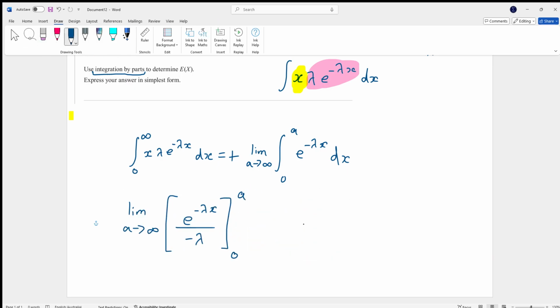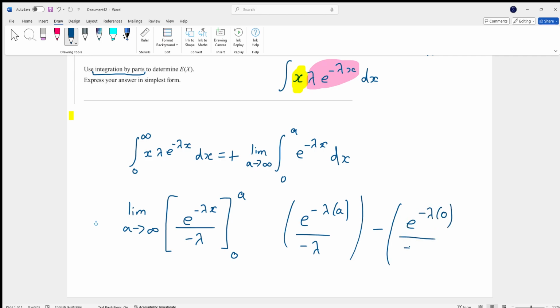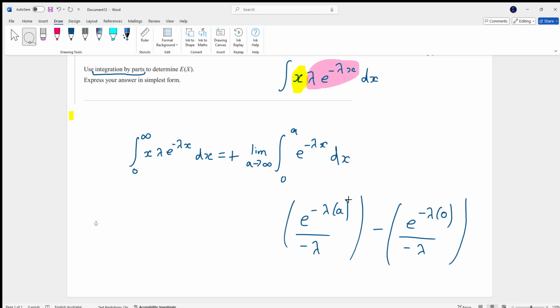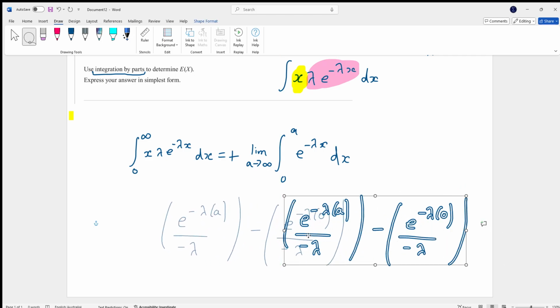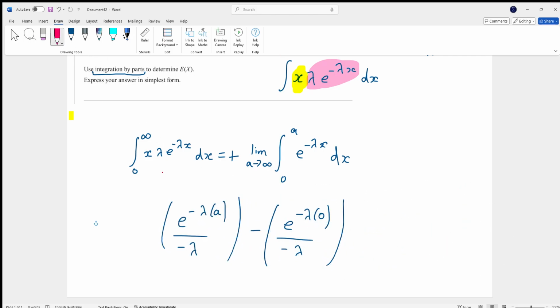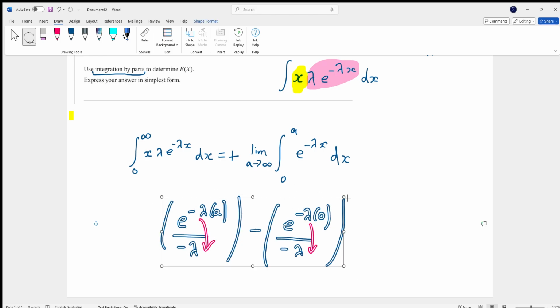Okay. Now we're going to chuck in the upper bound and the lower bound. So if you chuck in the upper bound, you'll be left with e^(negative lambda a) over negative lambda. Subtract e^(negative lambda 0) over negative lambda. Now remember, the limit is still present. Okay, so here we've got to take a look at this. Now I would rewrite both of these expressions. I would move both exponential terms below, which I probably should have done in the first place, but that's okay.